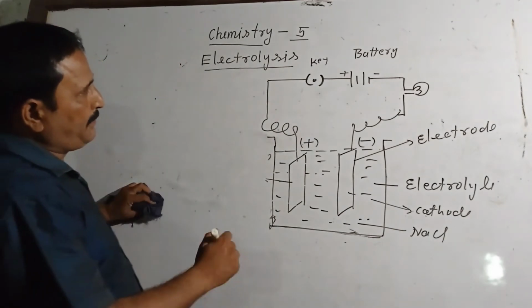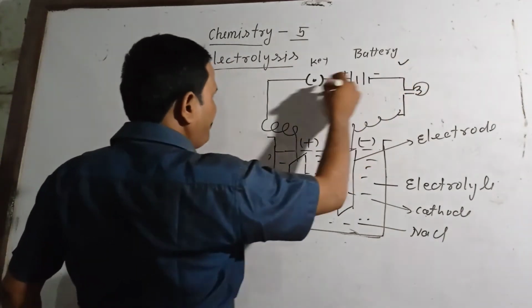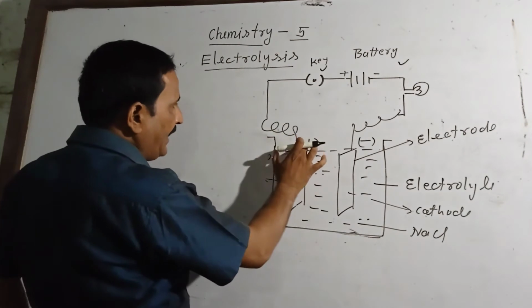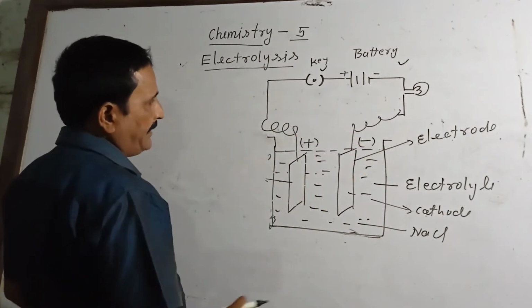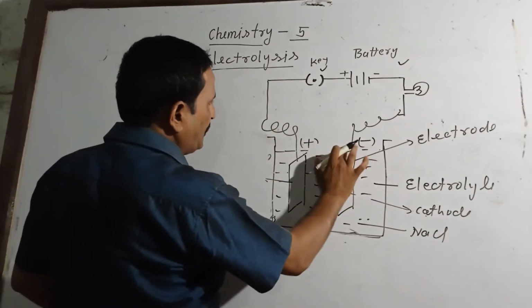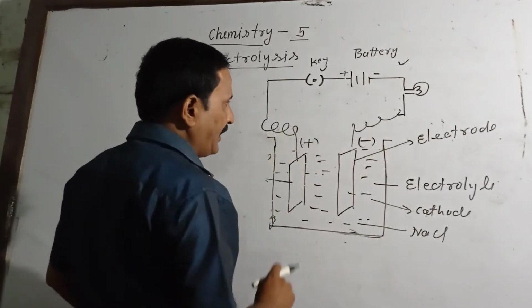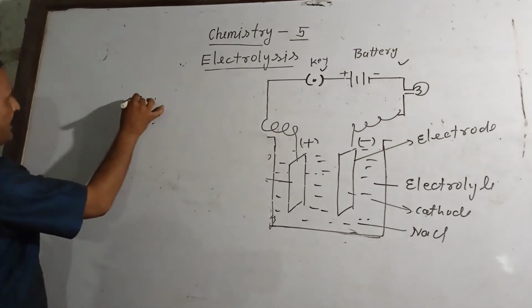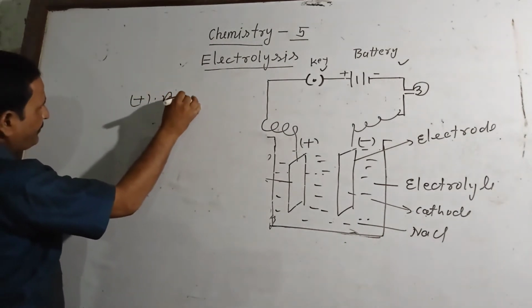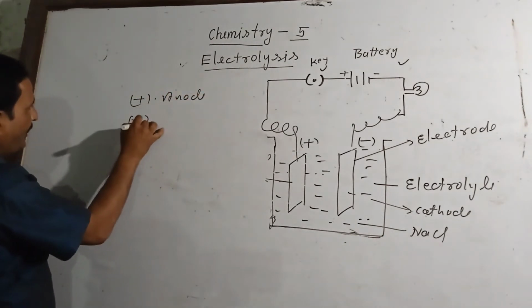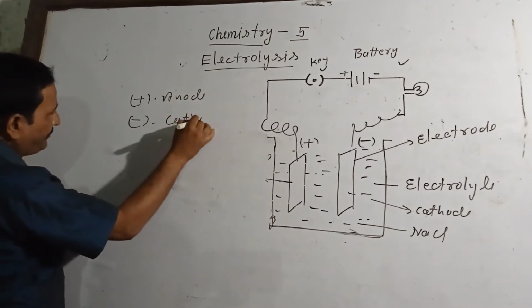Now I have explained about the battery, key, and electrode. Now see, I have written two types of electrode, positive electrode and negative electrode. The positive electrode is generally known as anode, and the negative electrode is known as cathode.